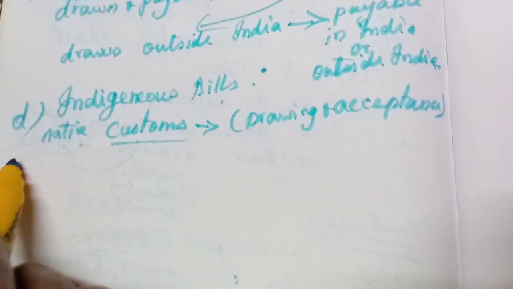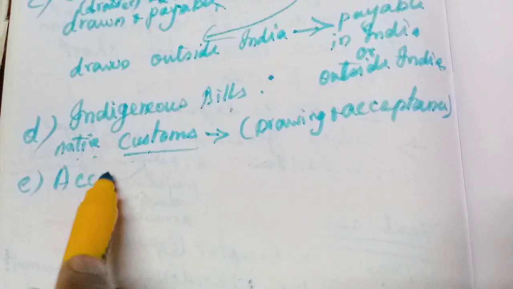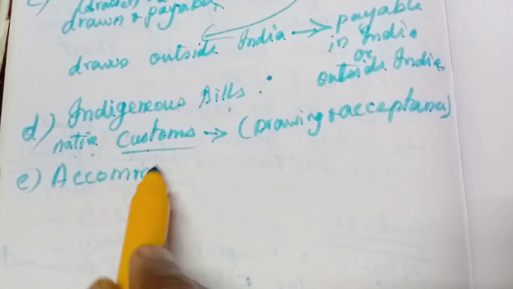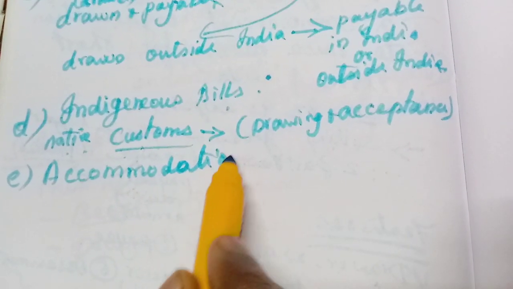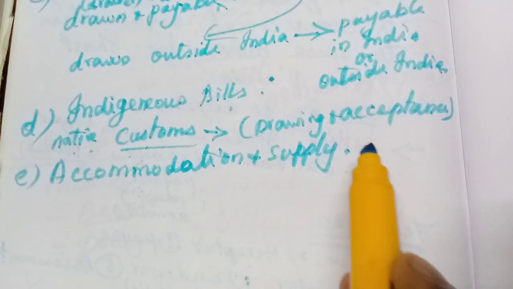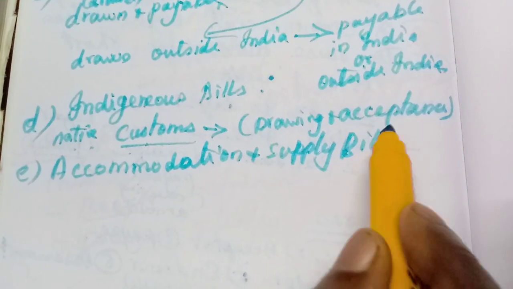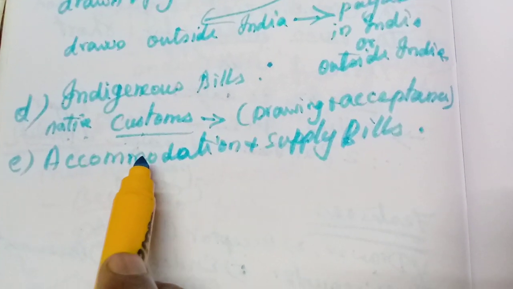Okay, the last one is accommodation and supply bills. At least these 5 headings you must learn thoroughly. Then you can write one sentence under each.